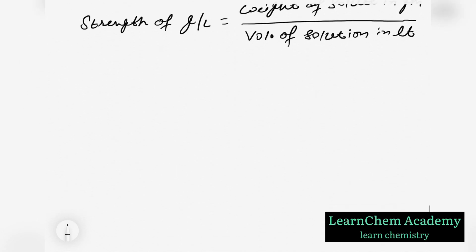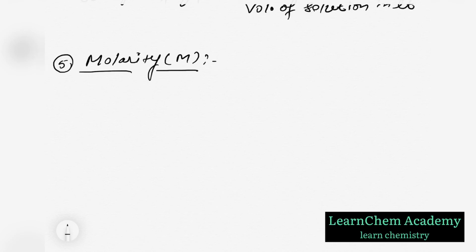Okay, now if we talk about another type of concentration, that will be molarity. Molarity is denoted by capital M, and molarity means number of moles present in 1 liter of solution.